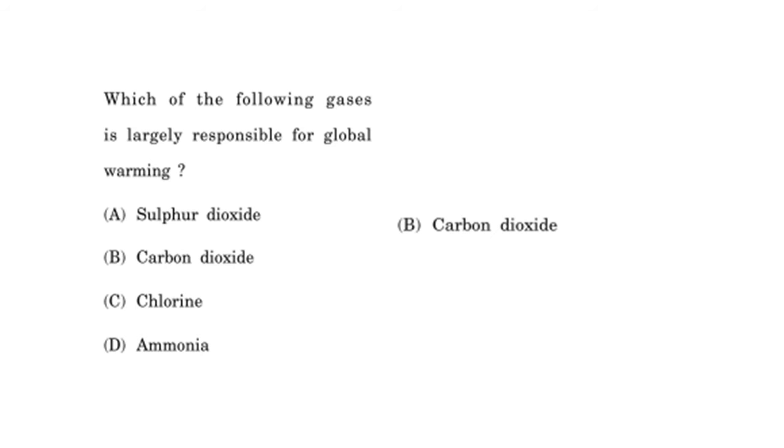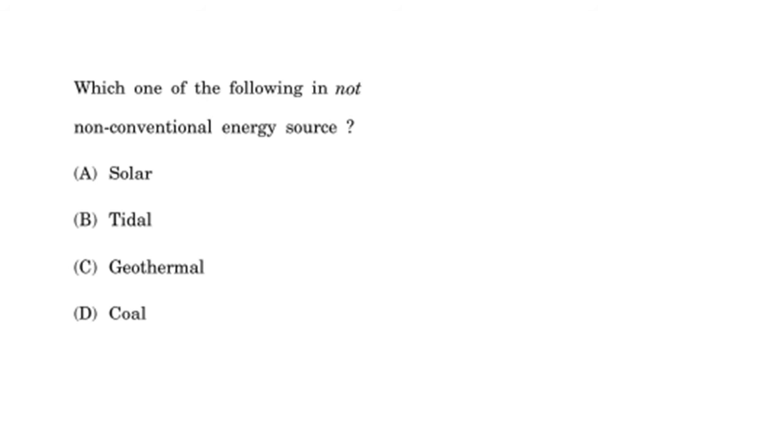So friends, moving on to our next question, which of the following is not a non-conventional energy source? Option A is solar, option B is tidal, option C is geothermal, option D is coal.